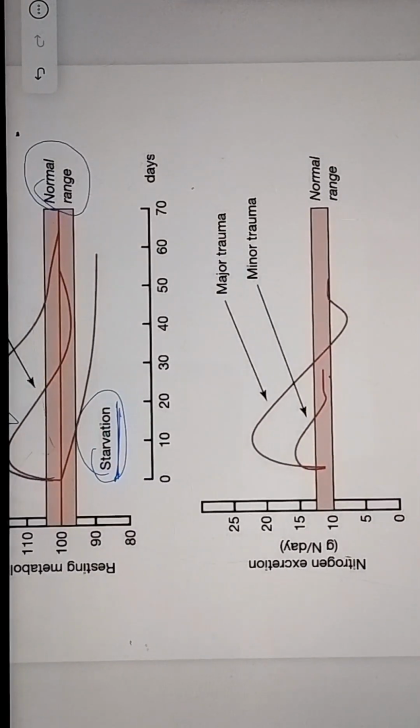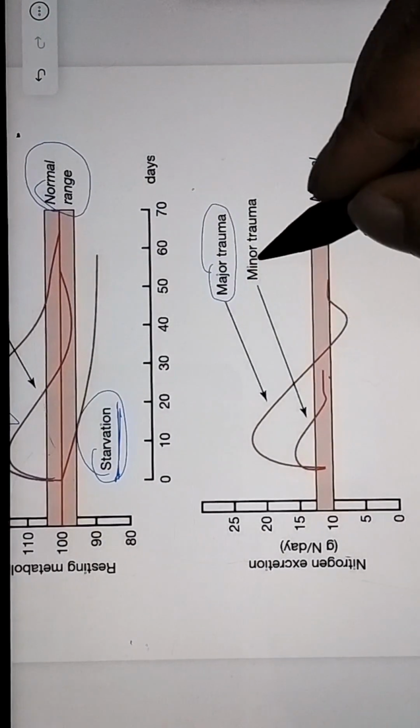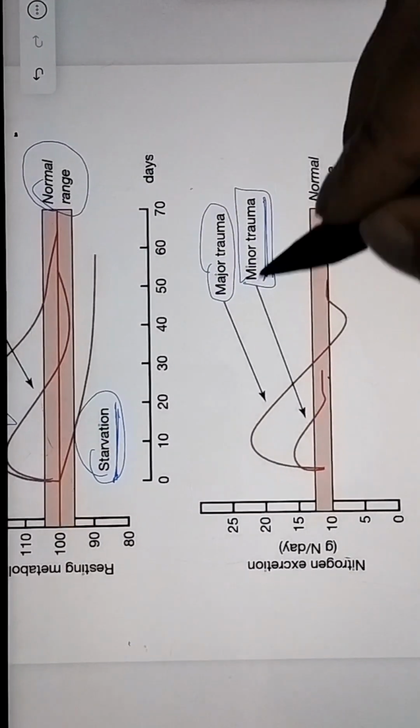And the second graph is nitrogen excretion. In case of major trauma, more nitrogen is excreted, and in case of minor trauma, less nitrogen is excreted.